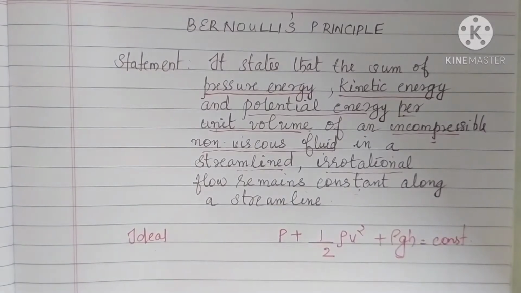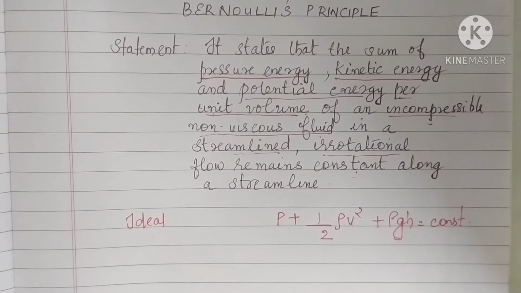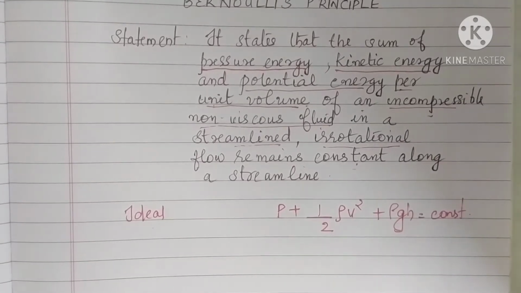This is the expression according to the Bernoulli statement. Once again, the sum of pressure energy, kinetic energy and potential energy per unit volume of an incompressible non-viscous fluid in a streamlined irrotational flow remains constant along a streamline.